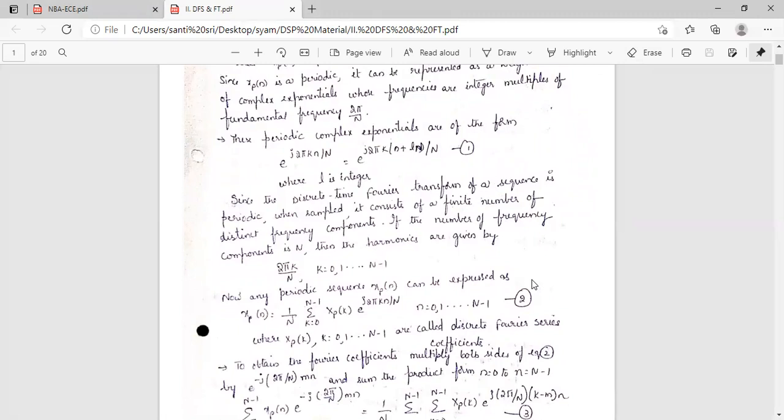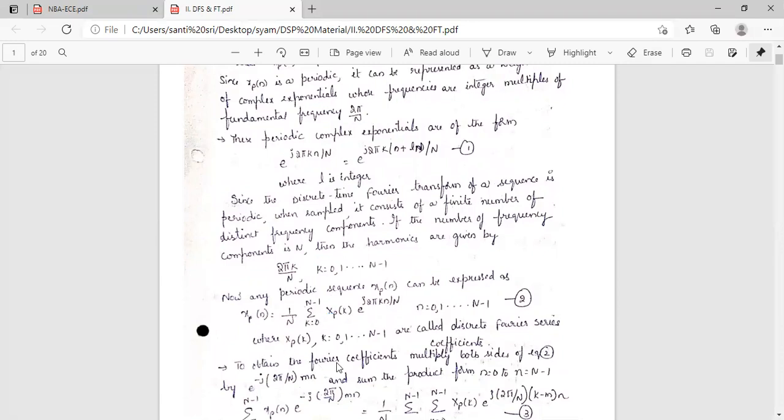Now, any periodic sequence xp of n can be expressed as xp of n is equal to 1 by N into sigma k equal to 0 to N minus 1, xp of k into e power j 2 pi kn by N, where small n is 0, 1 up to N minus 1. Let it be treated as equation number 2, where xp of k, k equal to 0, 1, up to N minus 1, are called discrete Fourier series coefficients.